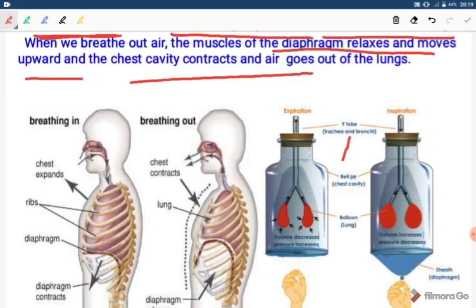In the second diagram, during inhalation you can understand that if we pull this sheet downwards, it increases the volume of the chest cavity. There will be more space for the balloons to inflate, and when we leave this sheet, there will be an increase in pressure and the volume of the lungs will decrease and they will deflate. So this is about the process of respiration.